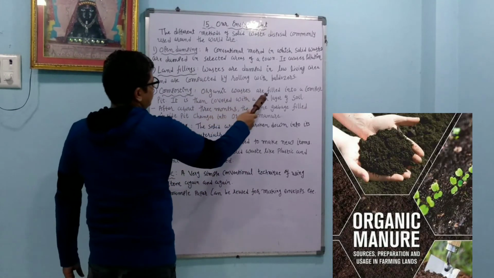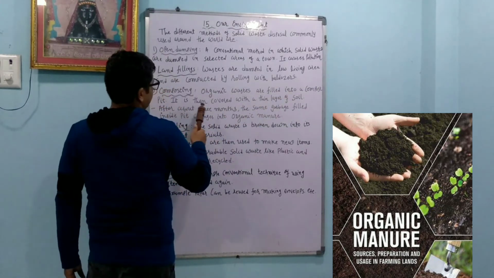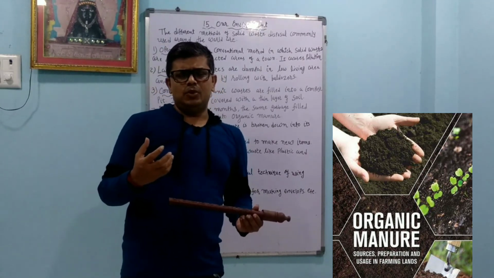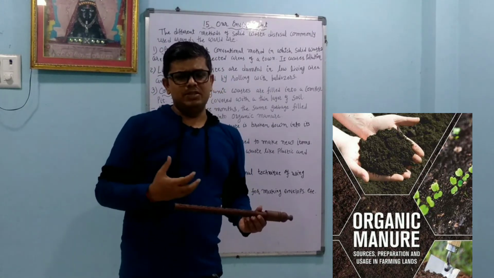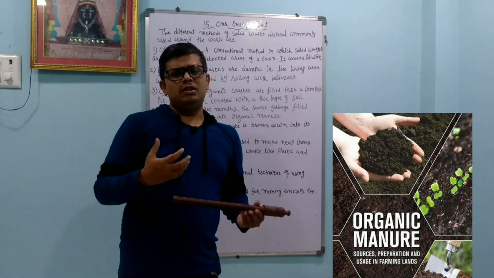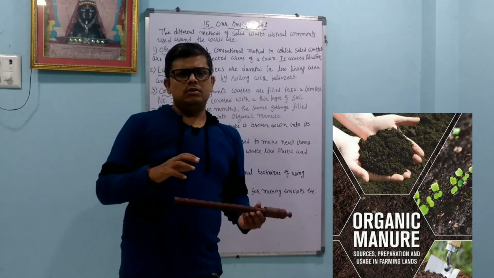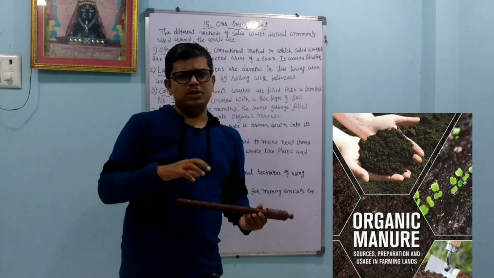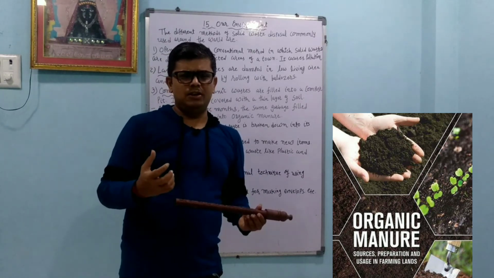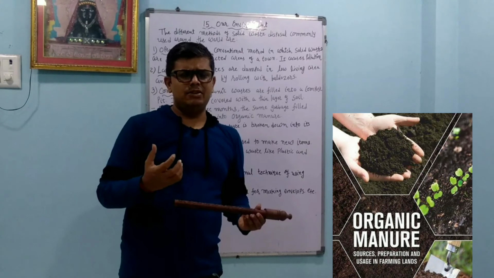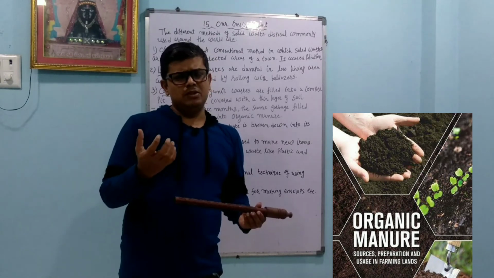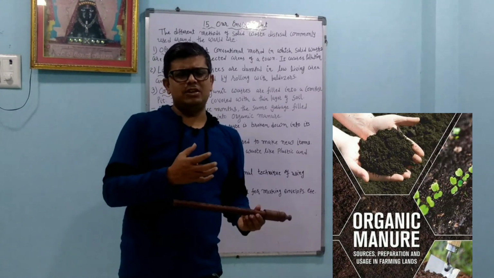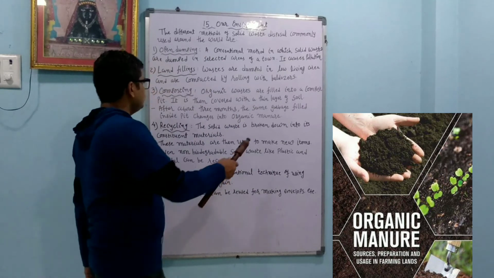Composting: organic waste is filled into a compost pit. It is then covered with a thin layer of soil. Organic waste is like banana peels when we eat bananas, or vegetable waste. It is dumped into the soil, and because of the high temperature and pressure, it converts into simple organic compounds, and those simple organic compounds act as manure. If we prepare nutritive compounds from organic waste, that is called manure.